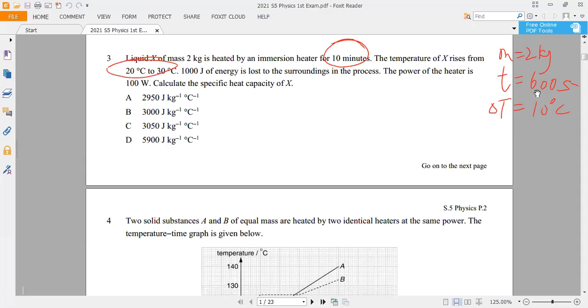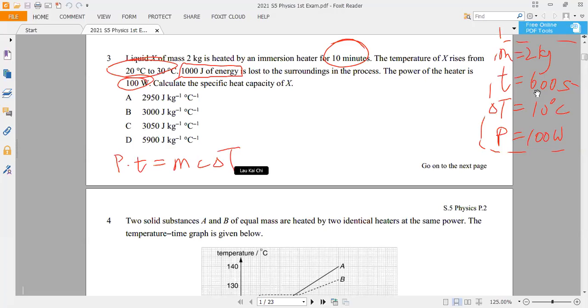And then there is a power here. Power is 100 watts. So that's the information we should have, together with this 1000 joule, I will talk about this energy loss. Normally, we will write an equation like power times time equal to mc delta T. Now notice that whenever we write this equation, we put this equal sign.